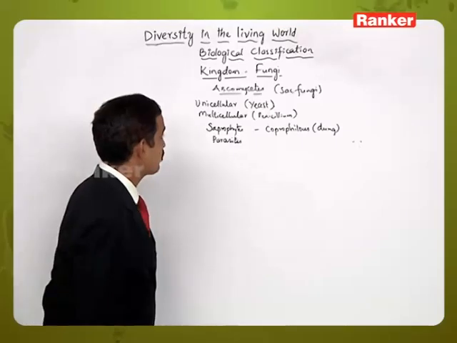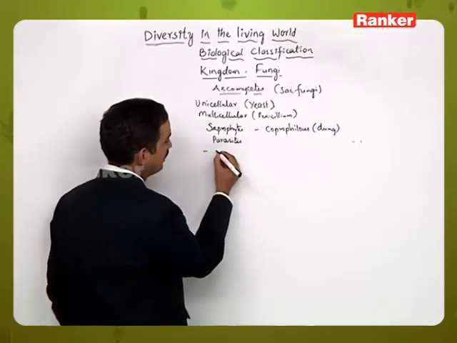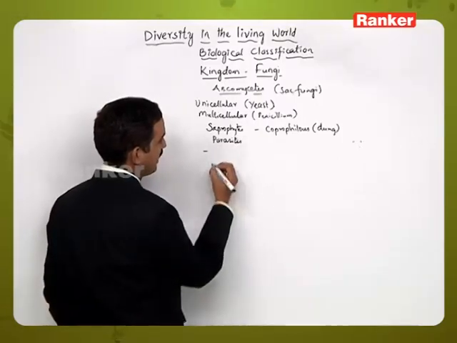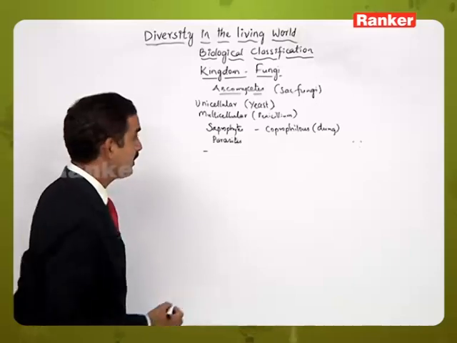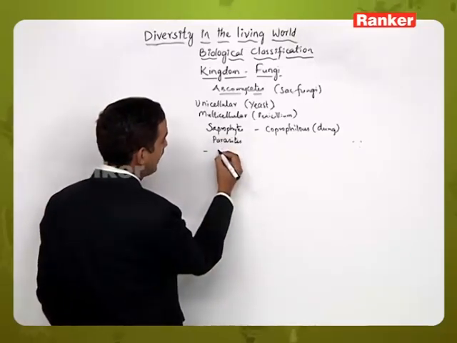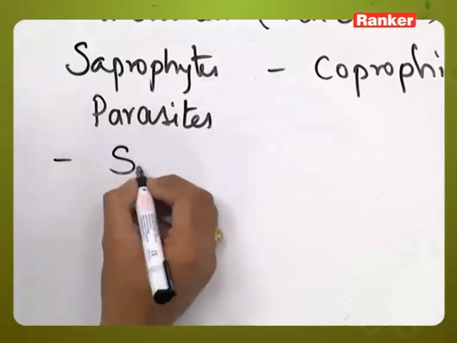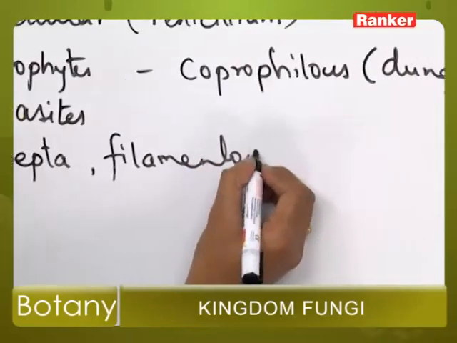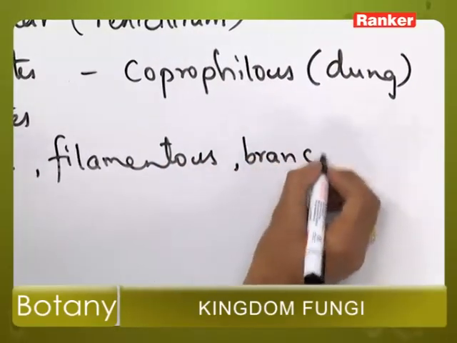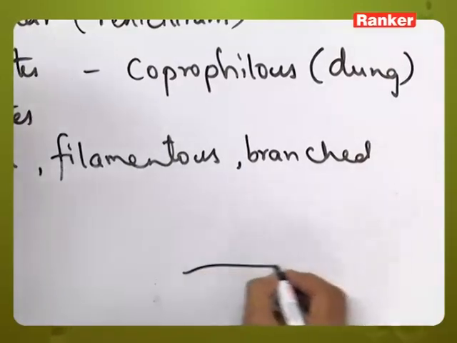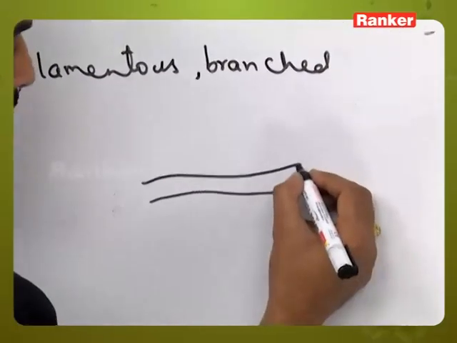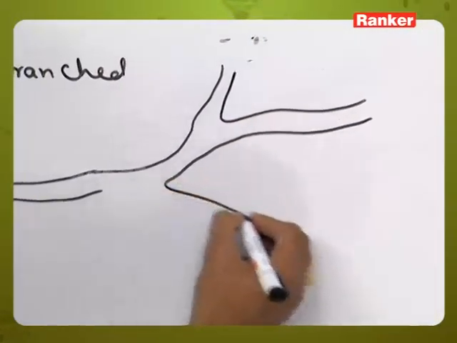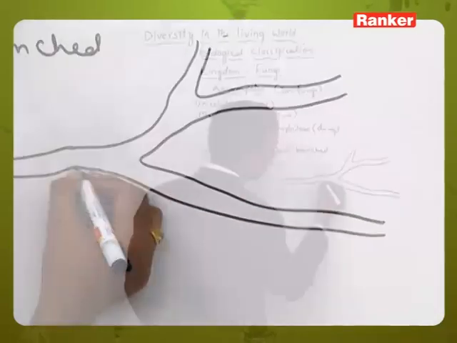Then these Ascomycetes members, if you see the cell structure, these are having two types of structures, primary mycelium and the secondary mycelium. And in that also, if you see the organization, the hypha will be generally septate, filamentous and branched. Like this is a hypha or the mycelium, it is filament like, and it is divided into the small structures called branches, like this.